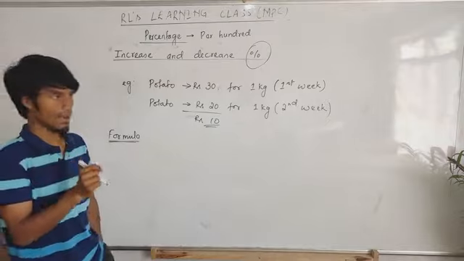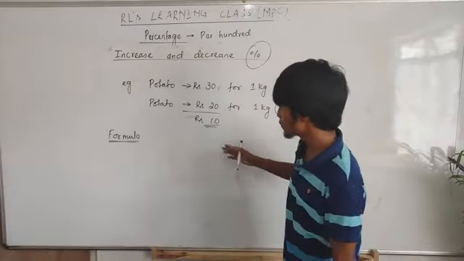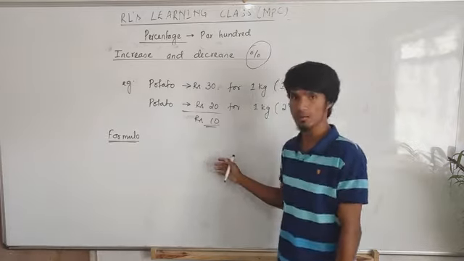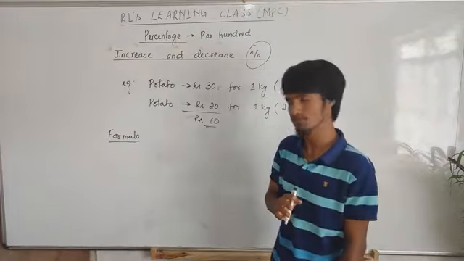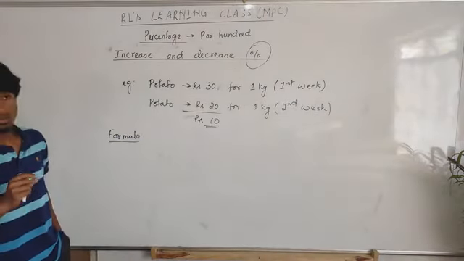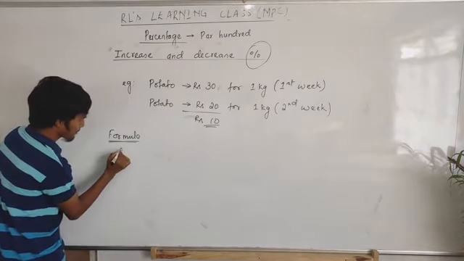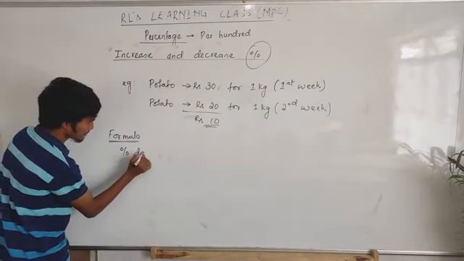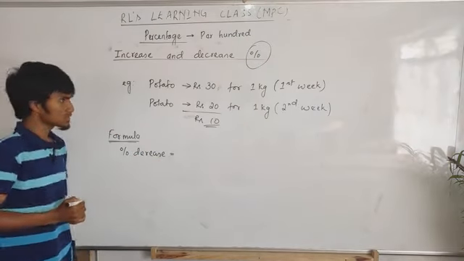Not only in this chapter, you use this formula everywhere, in physics, in mensuration, and elsewhere. I can call it a universal formula. Now I'll write here percentage decrease first.